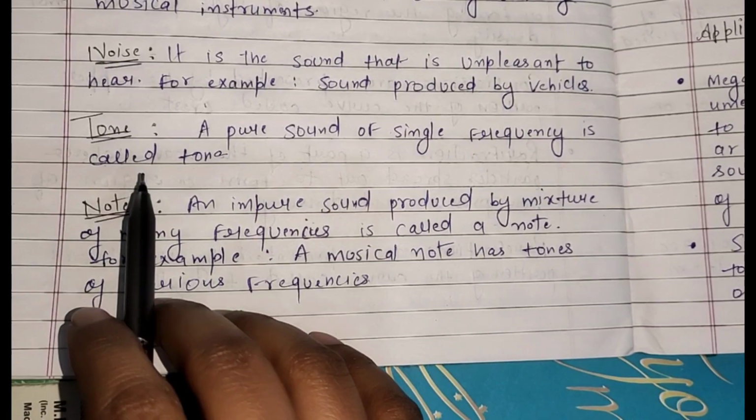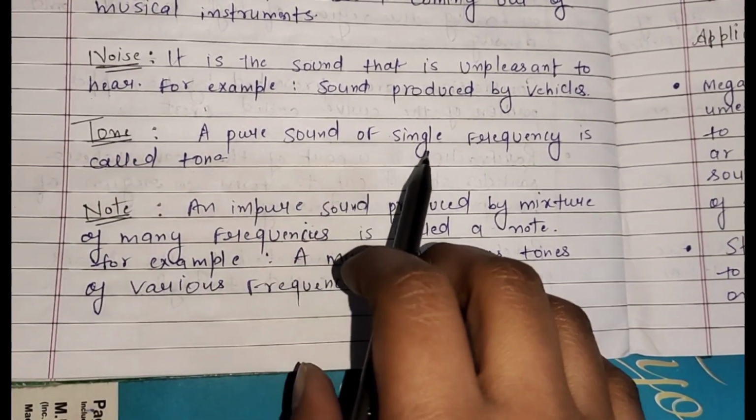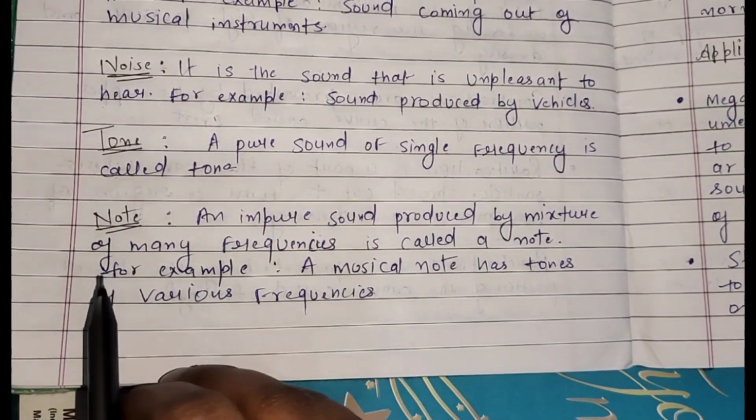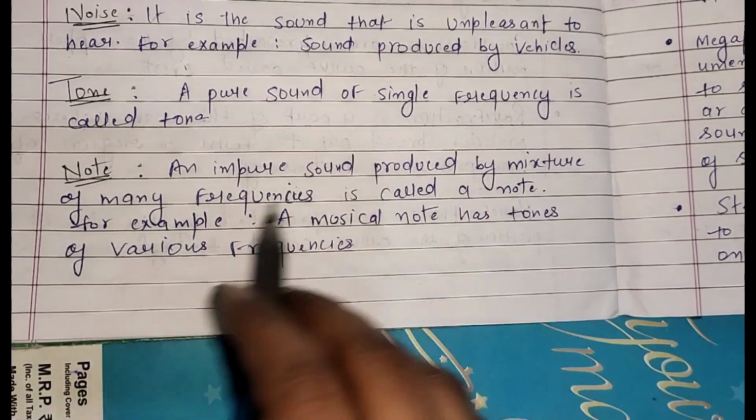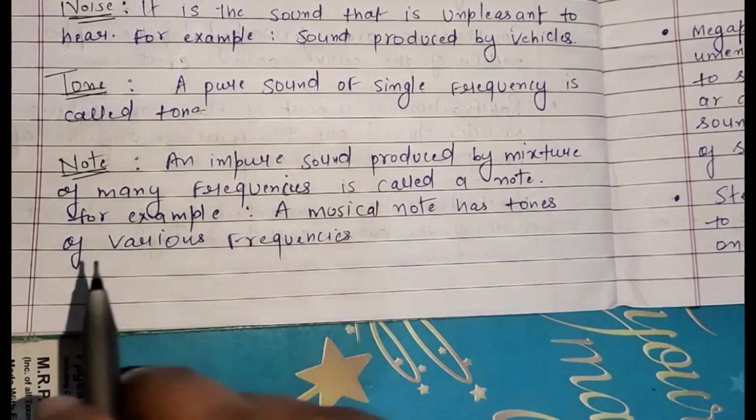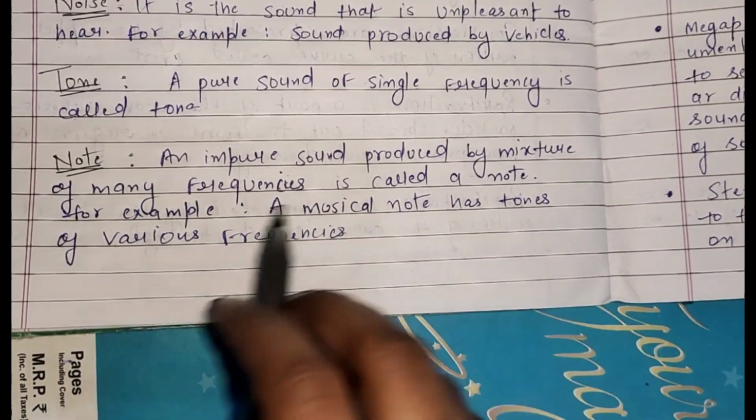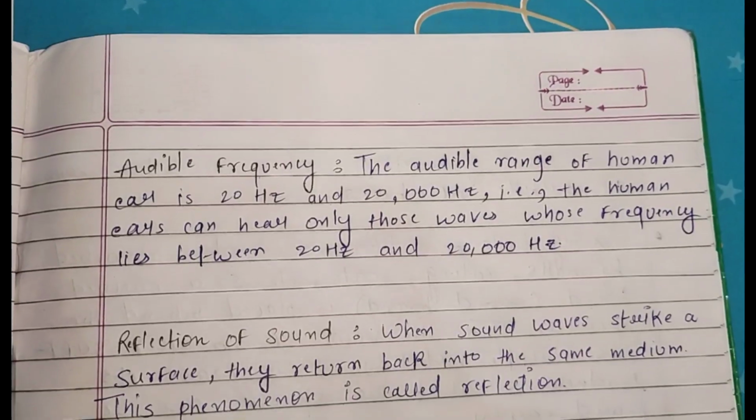टोन. What is tone? A pure sound of single frequency is called tone. What is note? An impure sound produced by a mixture of many frequencies is called a note. For example, a musical note has tones of various frequencies.